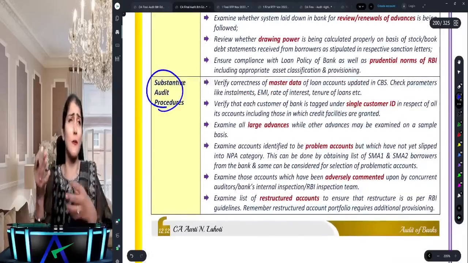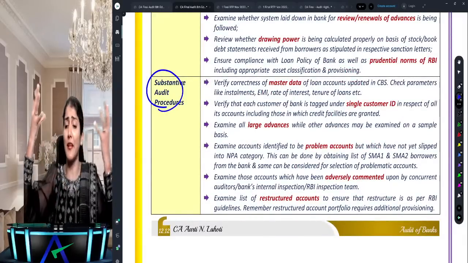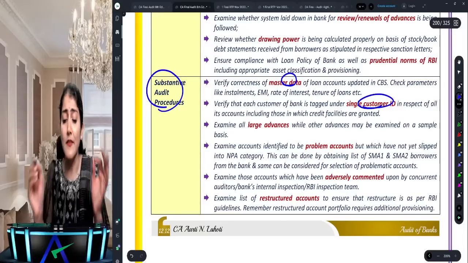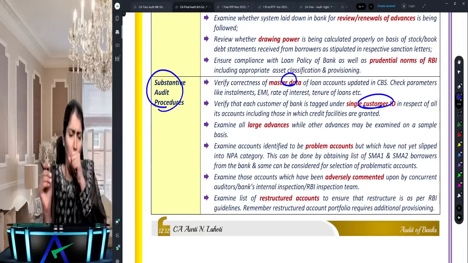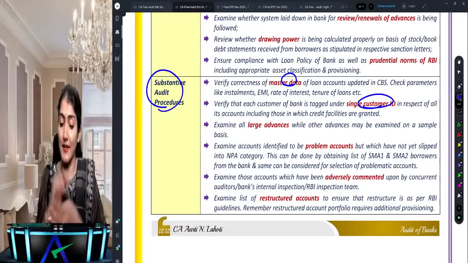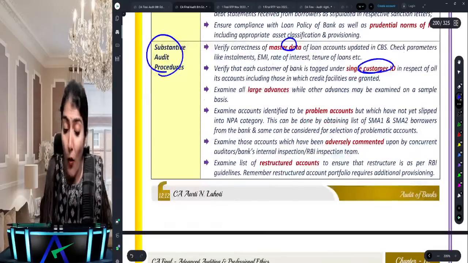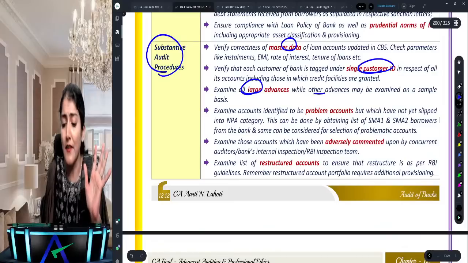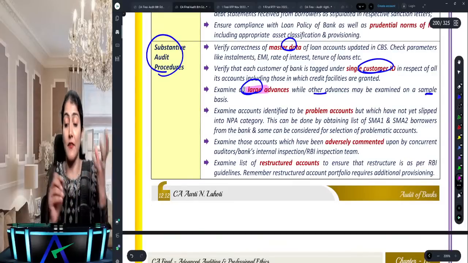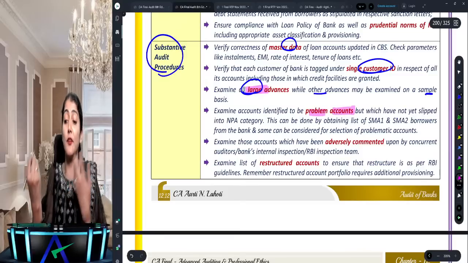Substantive audit procedures: one customer might have taken multiple loans from the bank, right? So you need to check the correctness of the master data, and there should be a single customer ID. And then you check all large advances, and other advances you check on a sample basis. So one, they are talking about the large advances. Then it says problem accounts need to be